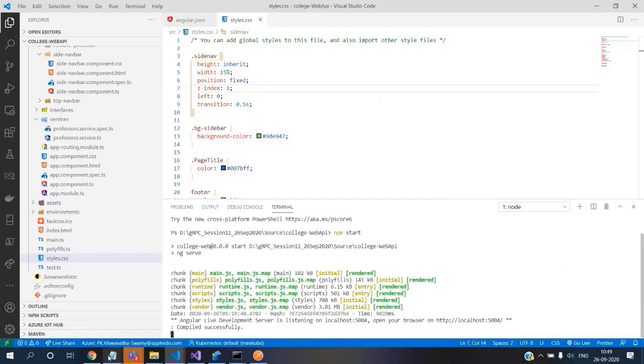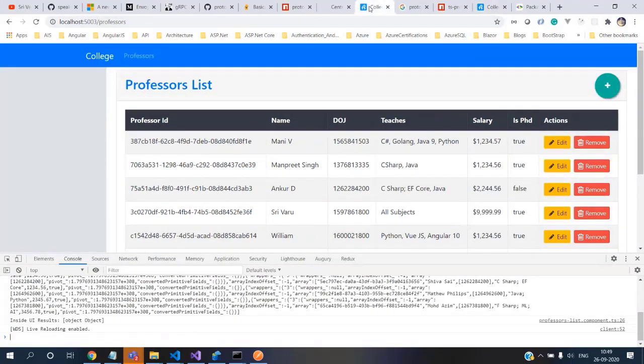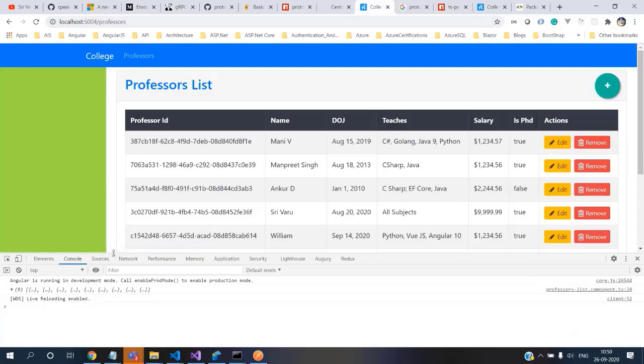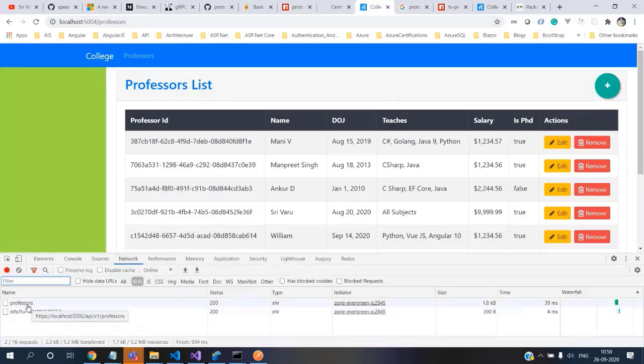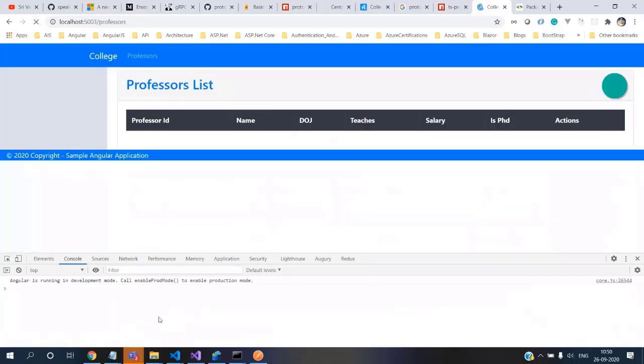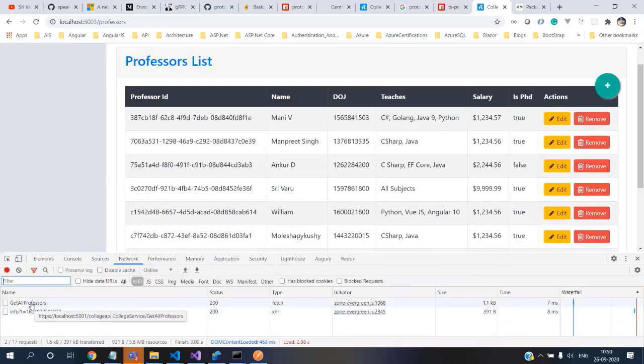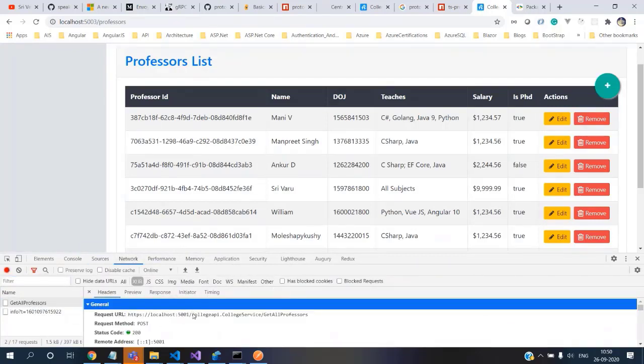So one is in 5004, so let's change this into 5004. Okay, this is the one. This will keep it here, and the previous one will change to 5004, so that at least we can know the difference. One is getting executed from the REST API, and you can see in the network tab that it is going and calling the REST API on 5002. And the one on port 5003, you can see in the network tab, goes and talks to 5001, which is the gRPC port. So let's do a quick recap.